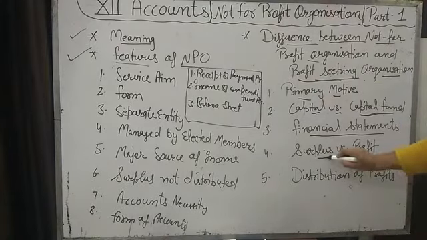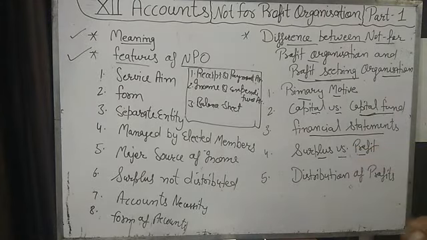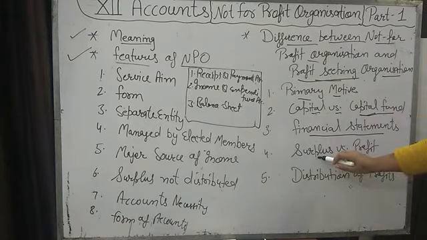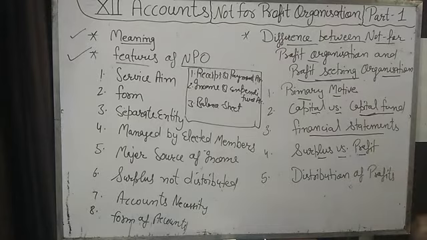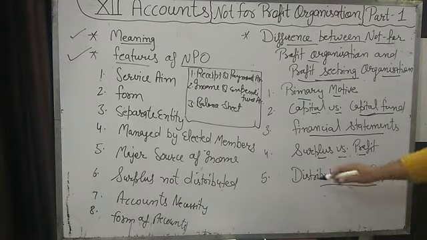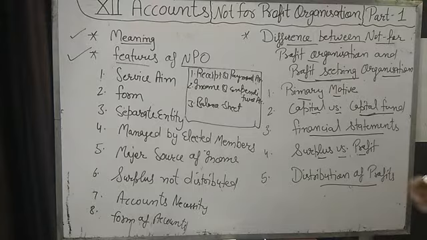Okay. Surplus versus profit, that also we have discussed. The difference of income and expenditure is known as surplus in a not-for-profit organization, and the difference of income and expense in a profit organization is known as profit. Distribution of profit: they do not distribute in a not-for-profit organization. Their surplus will not be distributed to the members.